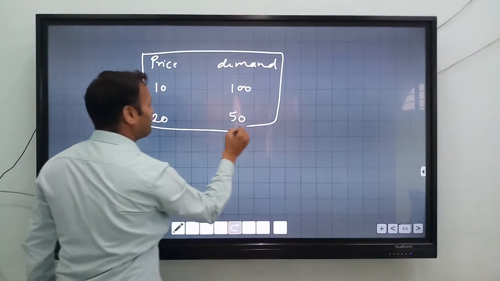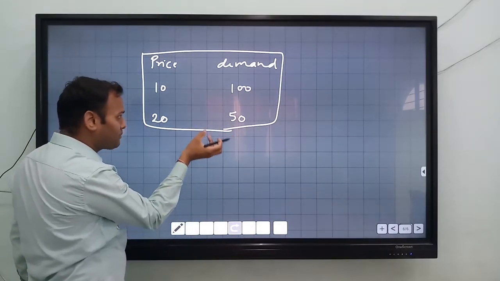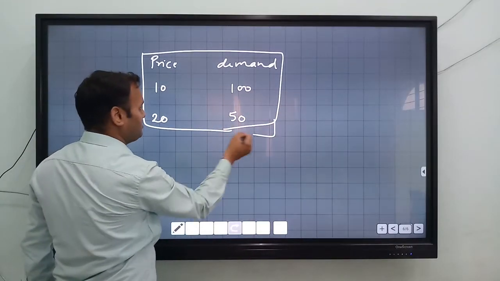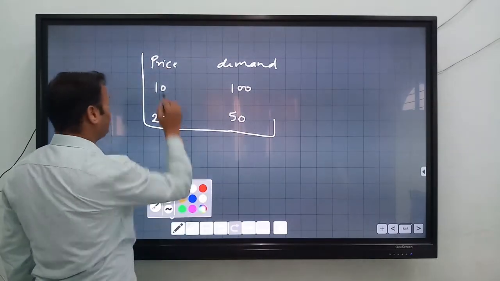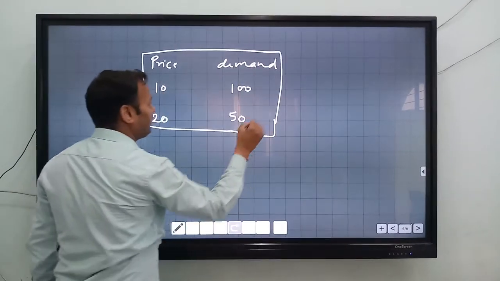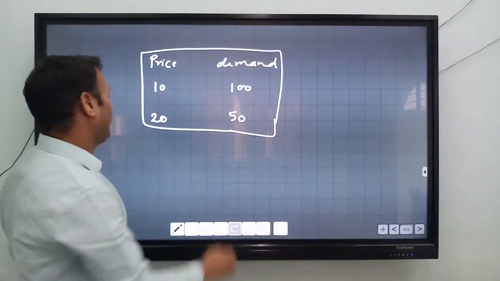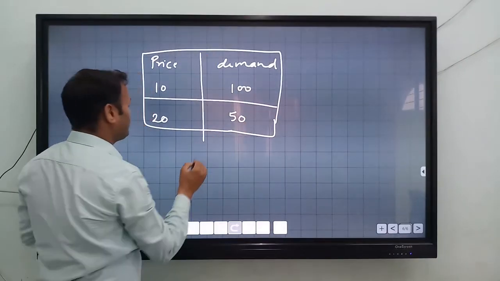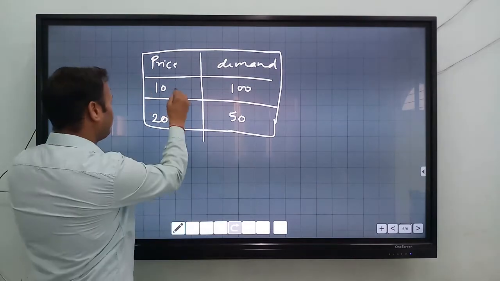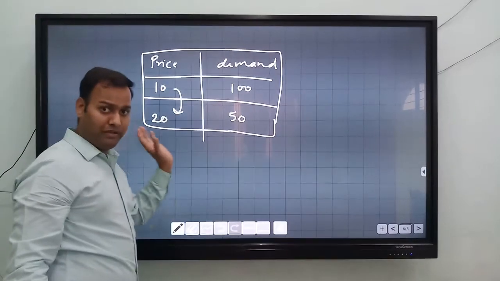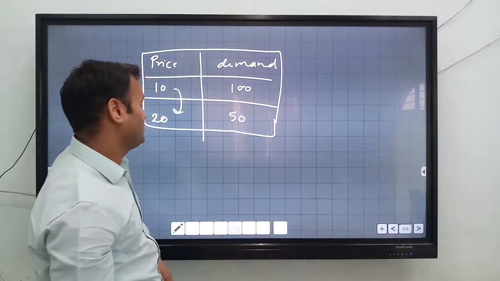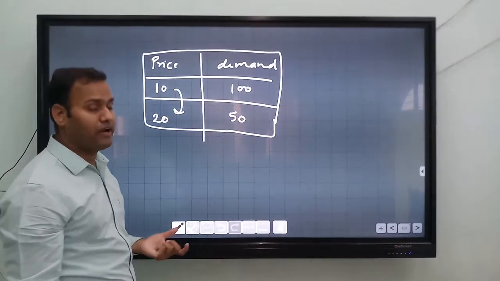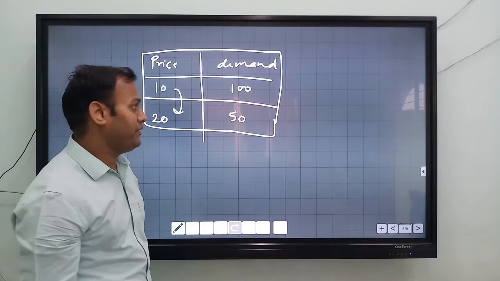Here you can see that demand is contracted, meaning it is subtracted from the previous numbers. Earlier demand was how much? 100. Now the demand is 50. Why? Because the price is increased from 10 to 20. So when the price increases, what will demand do? Demand will decrease. So this is the schedule of contractions of quantity demanded.